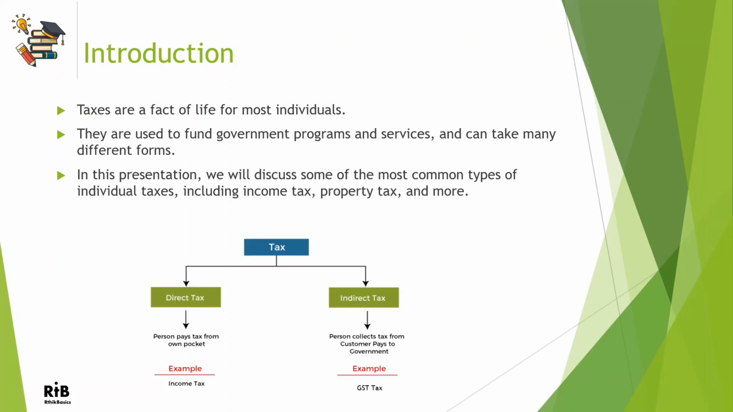On a high level, taxes are categorized into direct and indirect tax. In direct tax, an individual pays the tax directly to the government. An example of it is the income tax that you pay on the income that you earn. And in indirect tax, another person or an entity collects the taxes from you and pays it to the government. An example of it is the GST that you have to pay on goods or services that you buy.